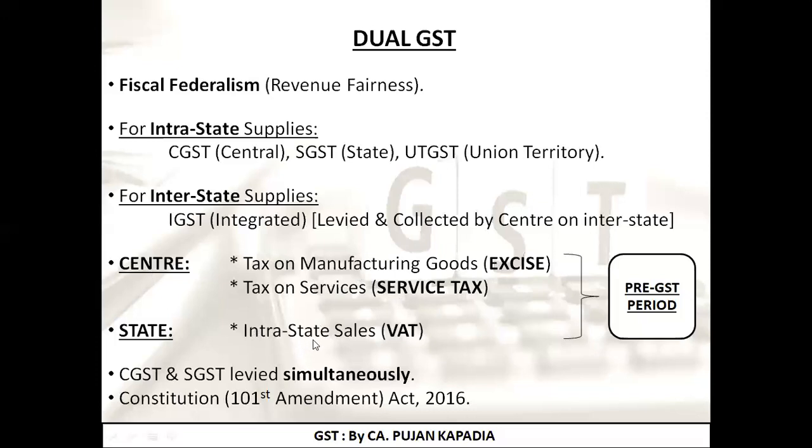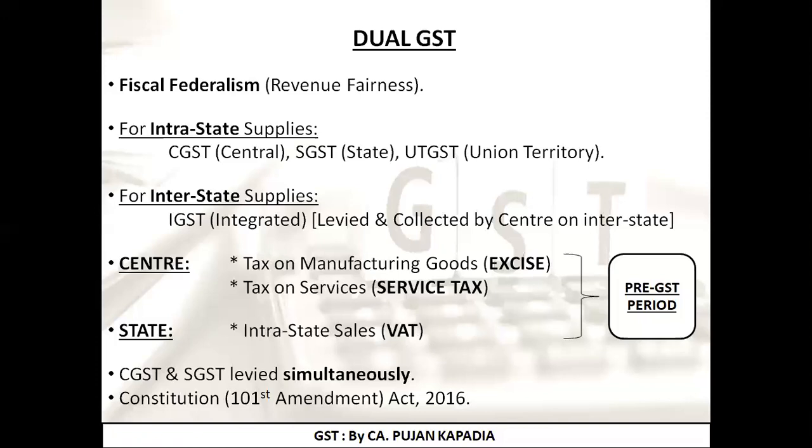Now, if I'm doing trading, if I'm selling my goods intrastate, that is within the state, that is from Surat to Ahmedabad, which tax was applicable? It was value added tax, that is VAT. VAT was governed by the state government. So what I want to prove with this point is that in the pre-GST era, that is before GST, there were certain indirect taxes which were being collected by the central government and certain indirect taxes which were being collected by the state government.